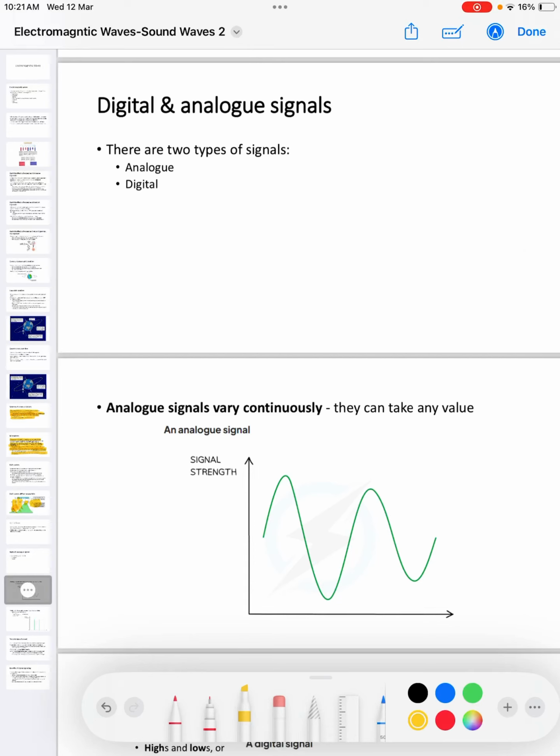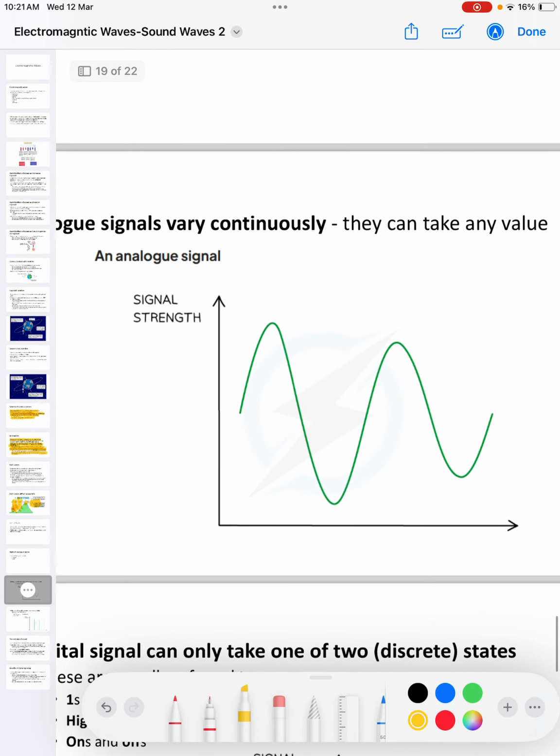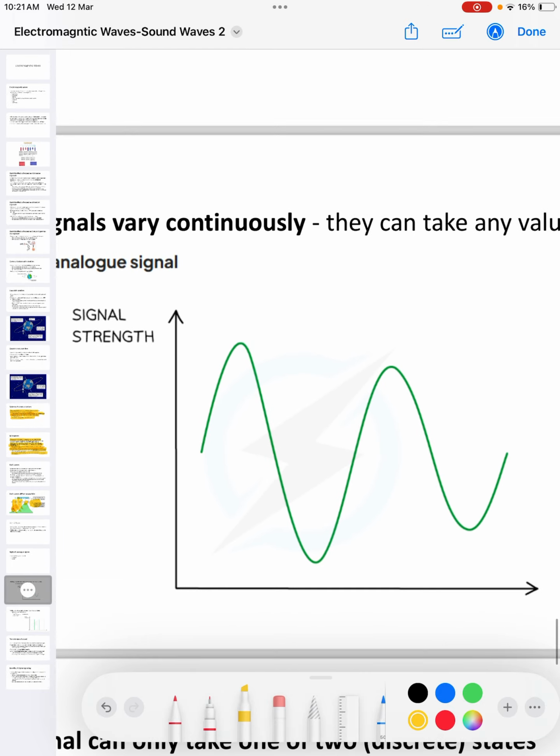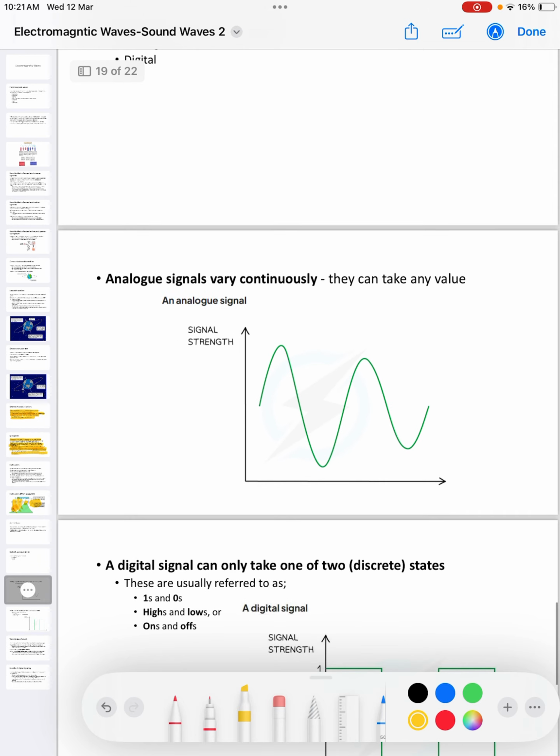Finally, we must talk about signals, the signals through which information is transmitted. There are two types of signals: analog and digital signals. The analog signals vary and they can take any value. So, for example, this is an analog signal. They vary and they can take any value.